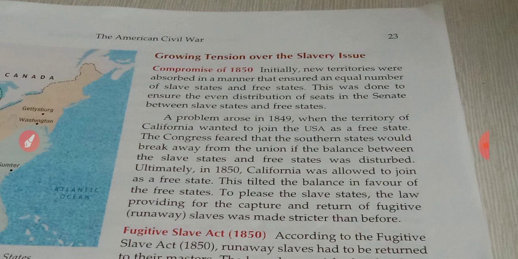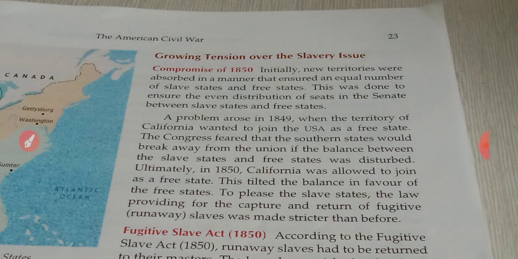In 1850 California was allowed to join as a free state. This tilted the balance in favor of the free states. To please the slave states, the law providing for the capture and return of fugitives, those who were running away from slavery, was made stricter than before.